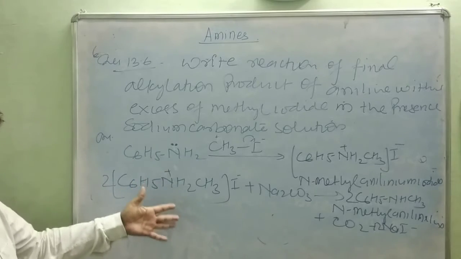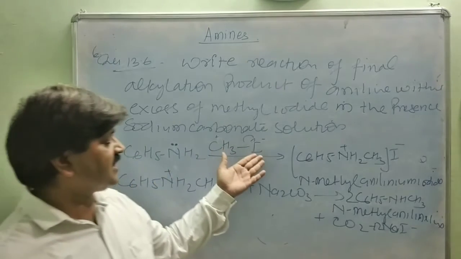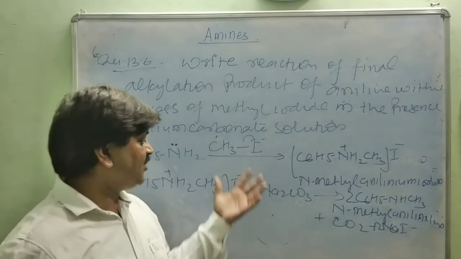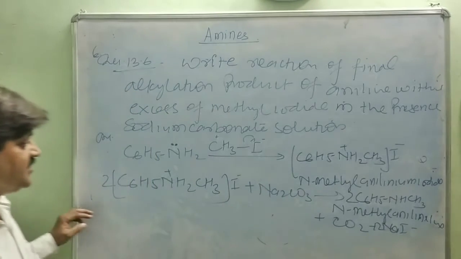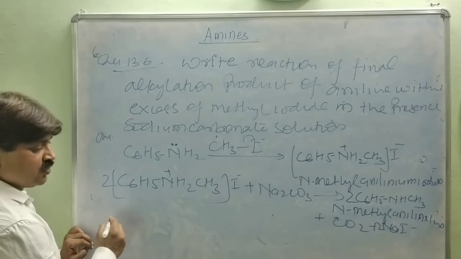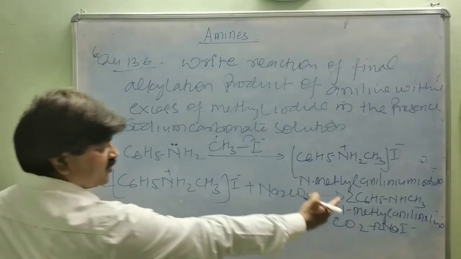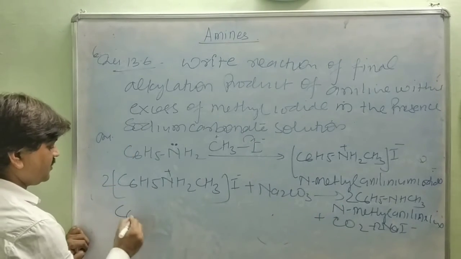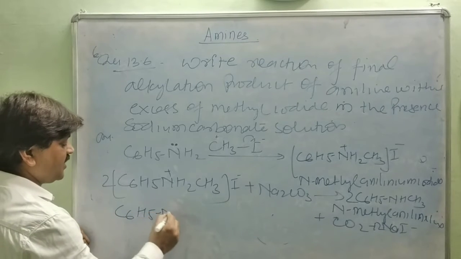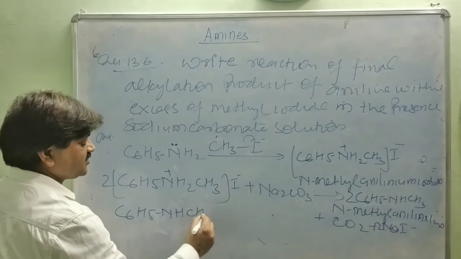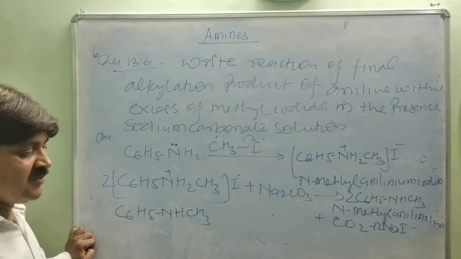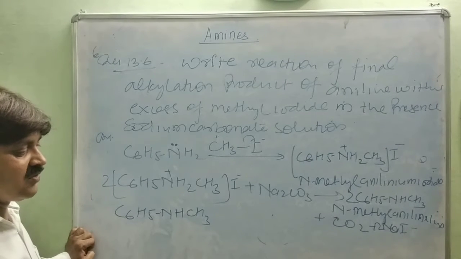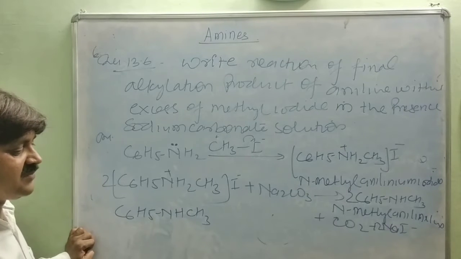So this is the product when aniline is treated with methyl iodide followed by sodium carbonate. N-methyl aniline, C6H5NHCH3, is further treated with methyl iodide in the presence of sodium carbonate. What would be formed?